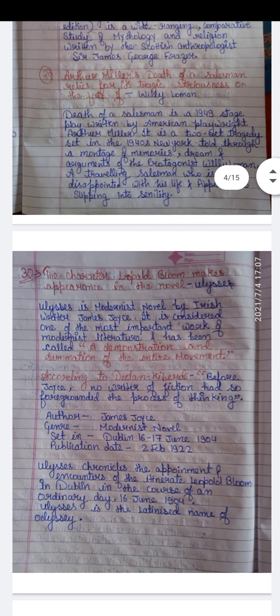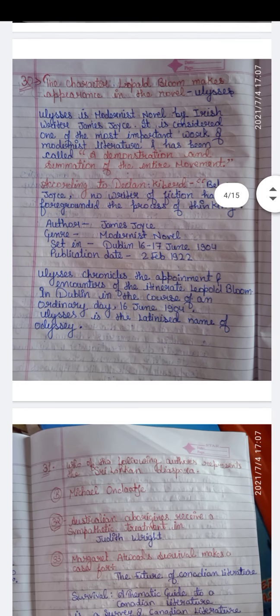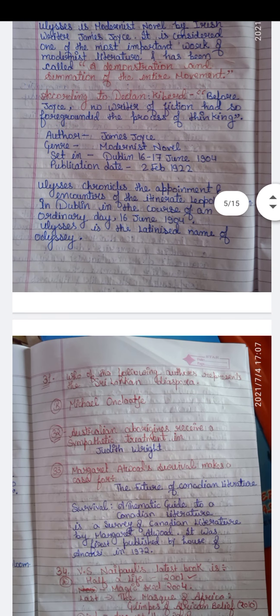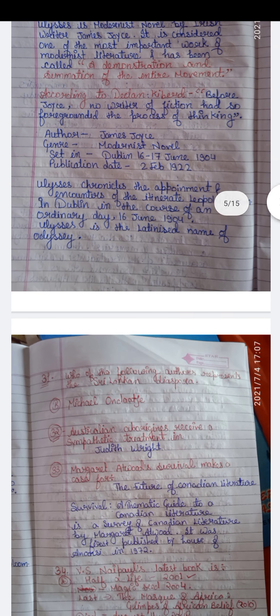Ulysses chronicles the appointments and encounters of Leopold Bloom in Dublin in the course of an ordinary day, 16 June 1904. Ulysses is the Latinized name of Odysseus. Okay. So that was all about Ulysses. So let's go to question number 31. Which of the following authors represents the Sri Lankan diaspora?